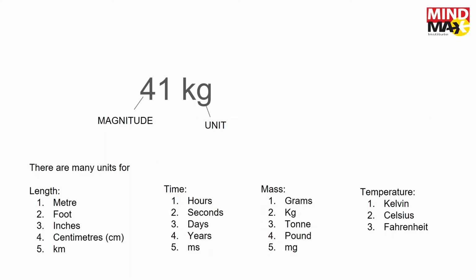Then time, we measure time in seconds. Seconds are the SI unit for time. The larger units of time include hours, then days, then years. And the smaller unit of time includes millisecond. MS stands for millisecond. So the smaller unit of second is millisecond. How small it is compared to 1 second, we'll learn in the next few slides.